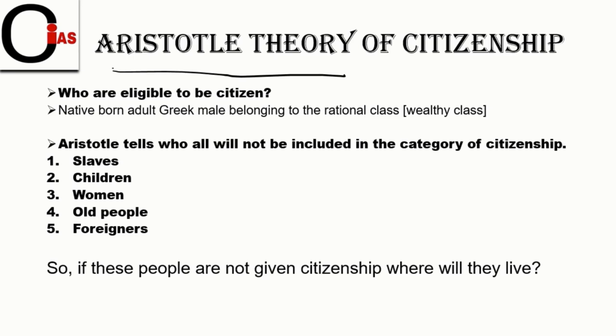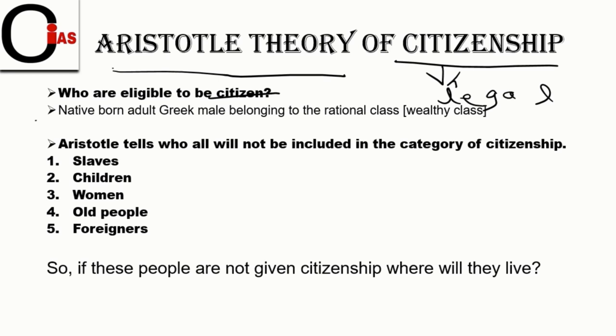So first of all, friends, we will understand the meaning of citizenship here. Citizenship is nothing but a legal status, friends. It's a legal status that is given by the state. And citizenship also shows the relationship between the state and individuals. So first of all, let us know who is eligible to be a citizen here.